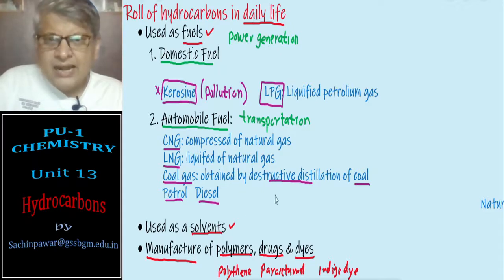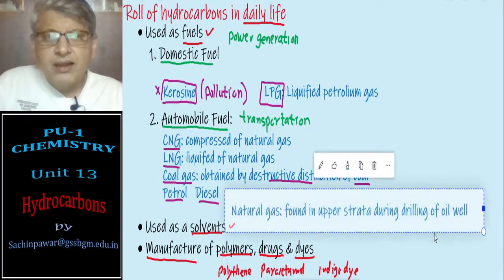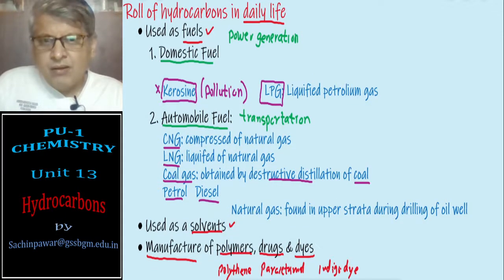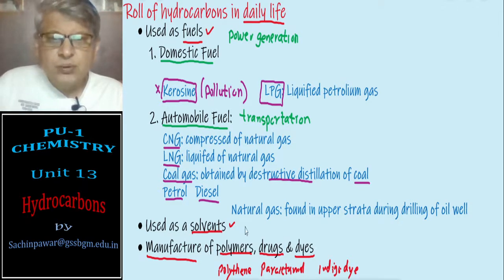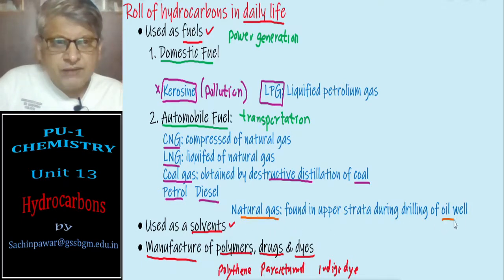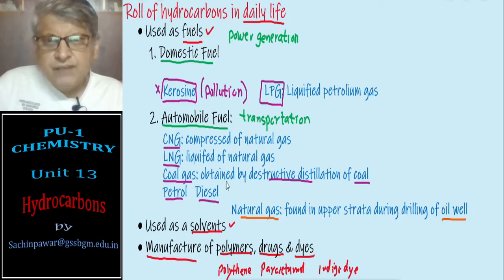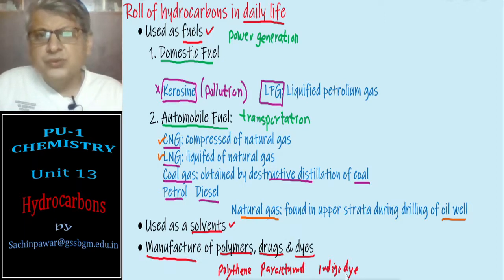And you know what natural gas is? Natural gas is nothing but a gas which is obtained from oil wells. On the surface of the oil, we have one kind of gas that is known as natural gas. It is obtained from oil wells, and usually it is methane gas. This natural gas, if you compress, becomes compressed natural gas, and if you liquefy, it becomes liquefied natural gas.